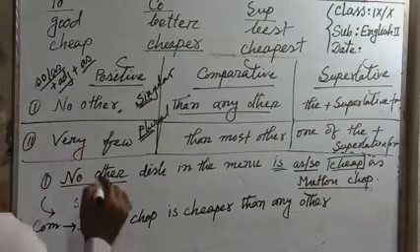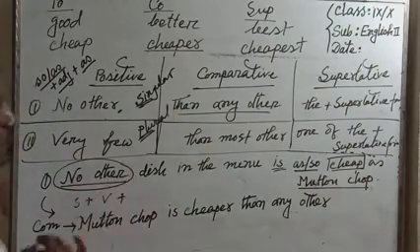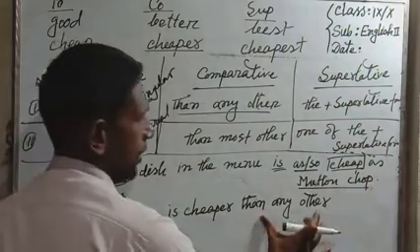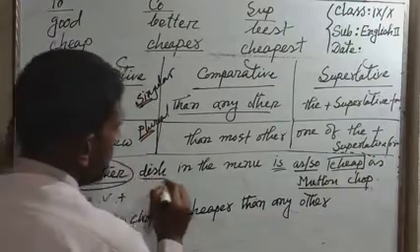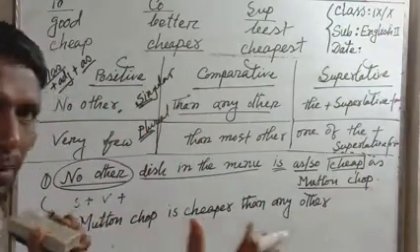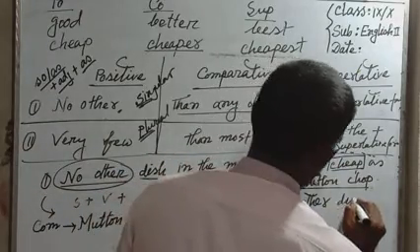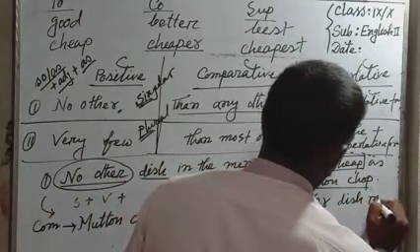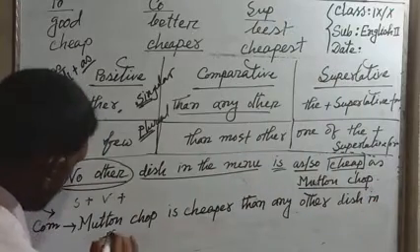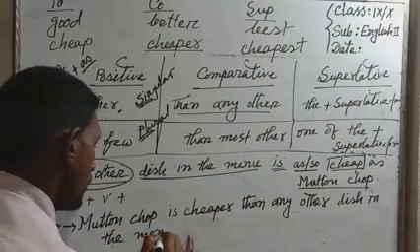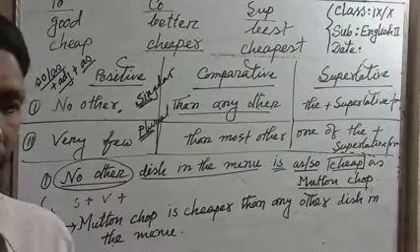After that is the place we use than any other. So after dish in the menu, the last part of the sentence, dish in the menu. So dear students,